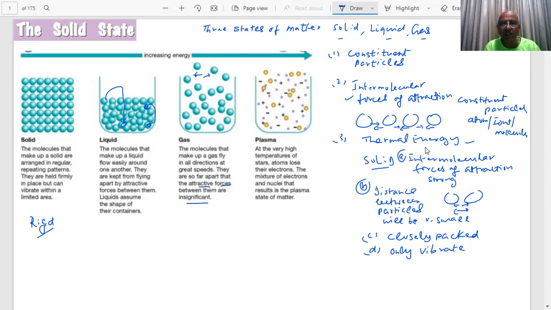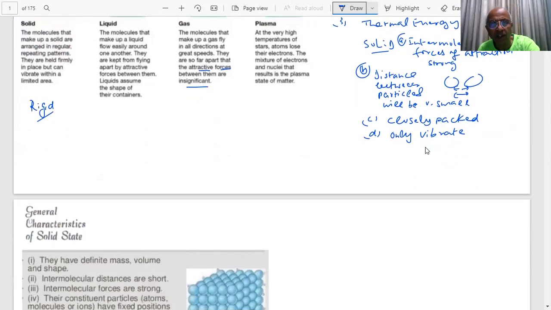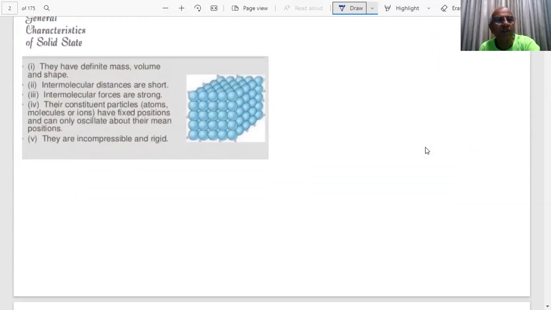At very high temperatures of stars, atoms lose their electrons, and the mixture of electrons and nuclei results in the plasma state of matter. Students, this is not our course here. So we're not going into plasma.